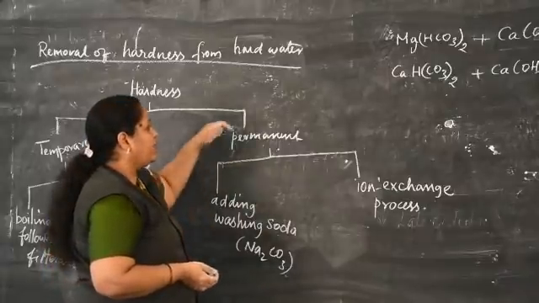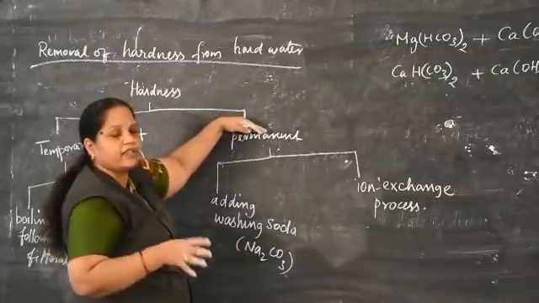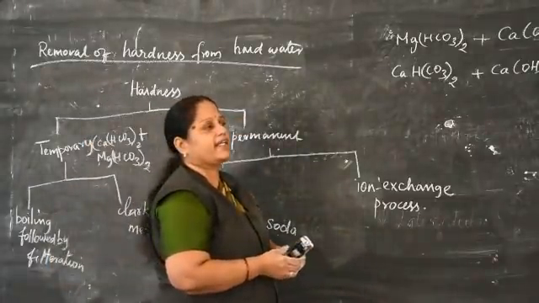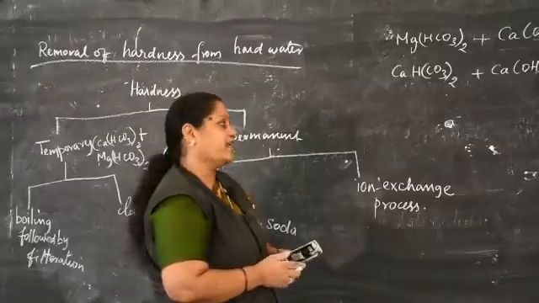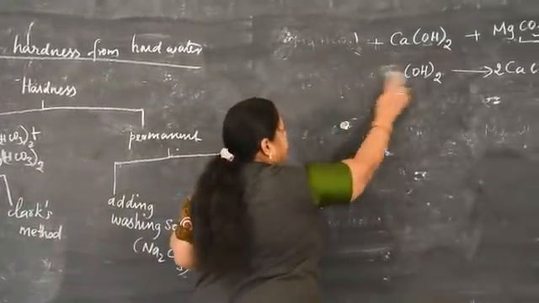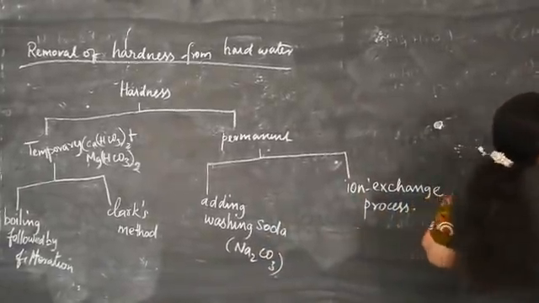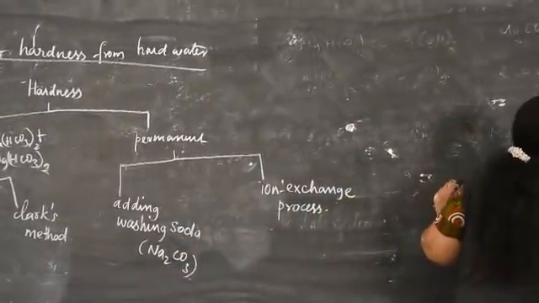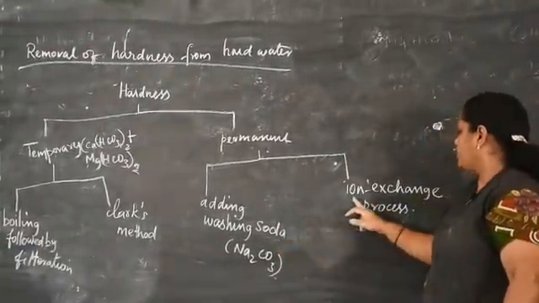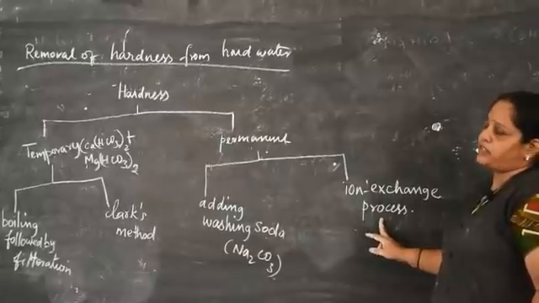So permanent hardness occurs due to the presence of metal salts whose anions are chloride and sulfate. So, how to remove this permanent hardness? One method is by adding washing soda, another method is the ion exchange process.